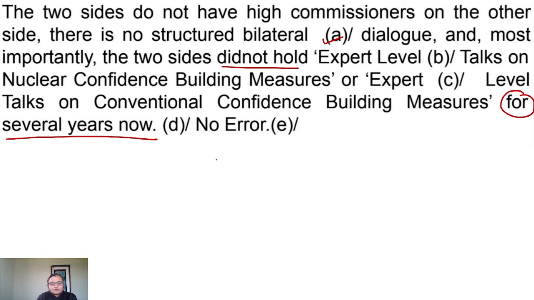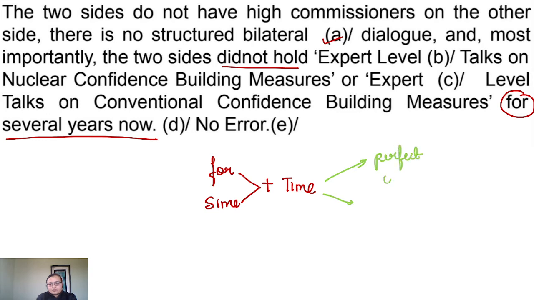In grammar rules, you know that if you use for, since, with time, you have to use two important tenses. You have to use perfect or perfect continuous